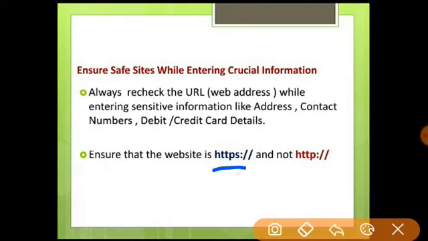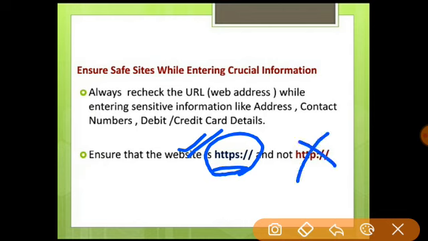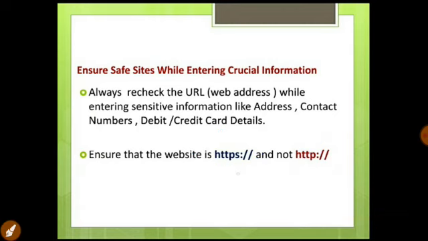You can sometimes observe that the web address has HTTPS written. S is for secure. So if you want your data to be confidential, you should have HTTPS. Without the S, it is not secure, and anyone can see and misuse the data.